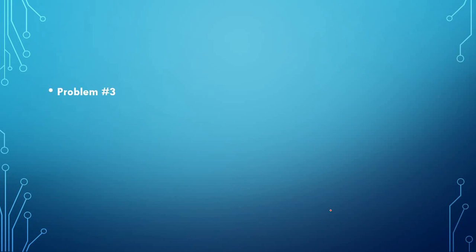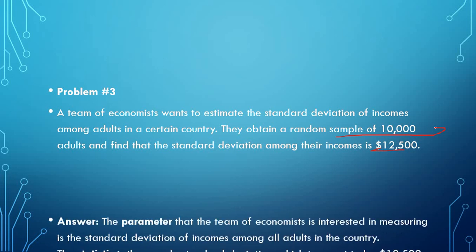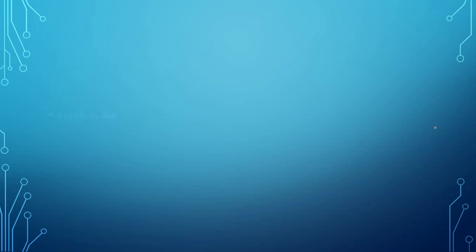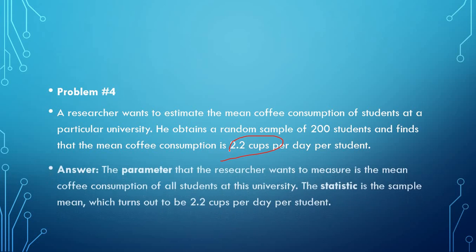Another example: a team of economists wants to estimate the standard deviation of incomes among adults in a certain country. They obtain a random sample of 1000. This is also a statistic, because they are talking about a sample measure. Another example: a researcher wants to estimate the mean coffee consumption of students at a particular university. This is also a statistic. I forgot to mention population examples.